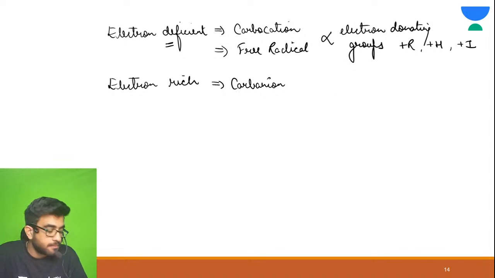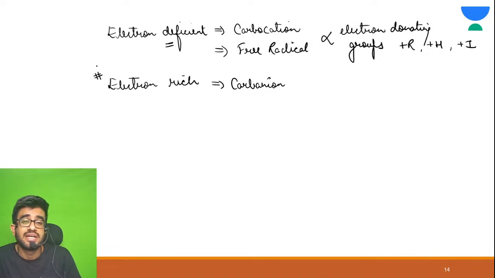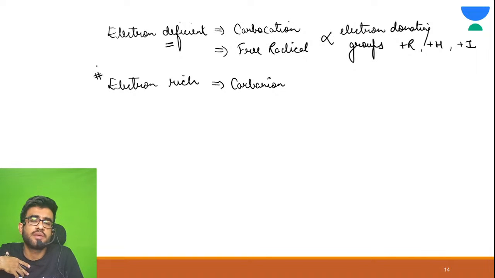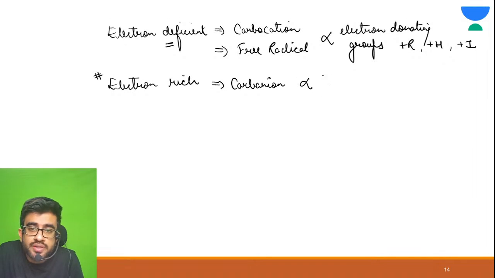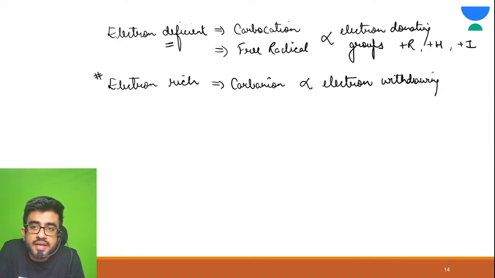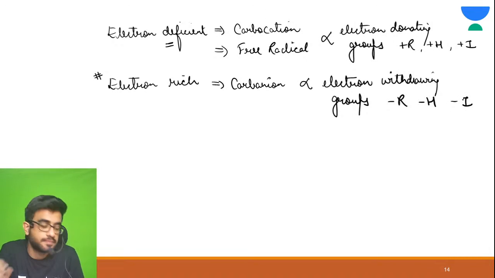Now see, these are electron rich, they have excess of electrons. They are saying take away some electrons to make us stable. So they are proportional to electron withdrawing groups. Now what are electron withdrawing groups? Minus R, minus H, minus I.